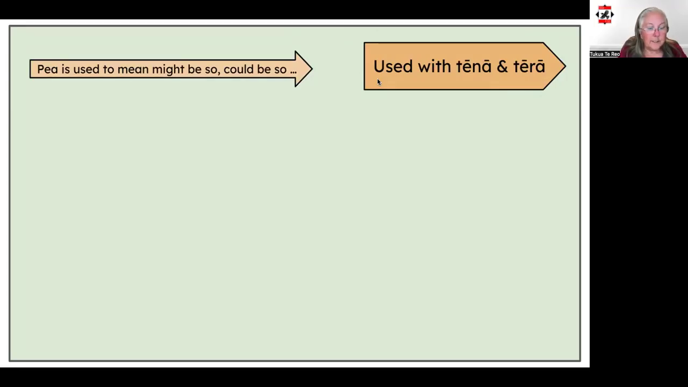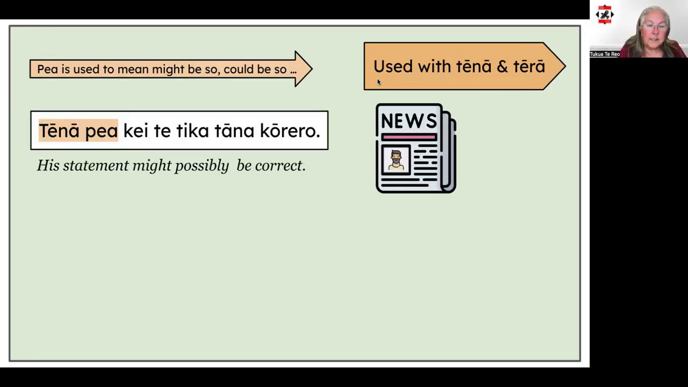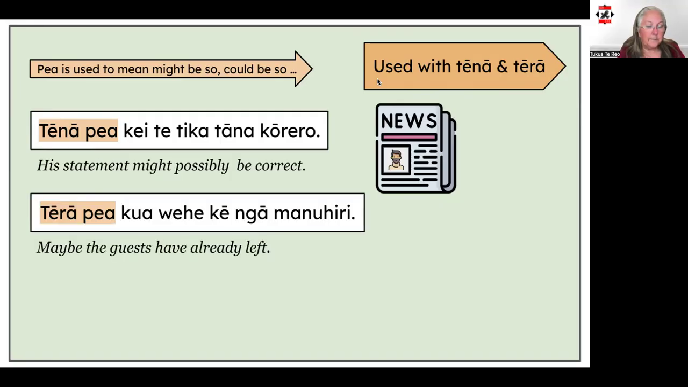Next set of examples is to show you how pea can be used with tēnā and tērā to indicate that something might be so. Here's the first example. Tēnā pea kei te tika tāna kōrero. His statement might possibly be correct. You'll notice that when we use pea with tēnā and tērā, the phrase comes at the start of the sentence now. Here's another example using tērā.